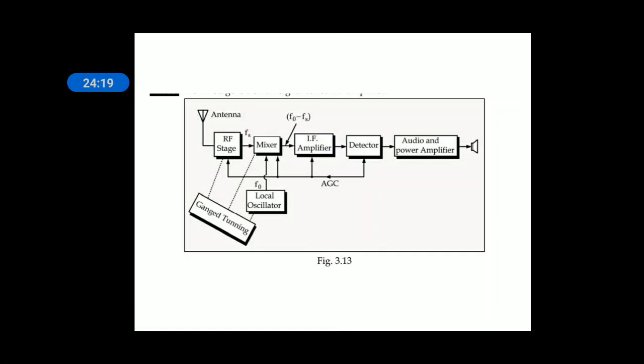When a strong signal is entering through the antenna into the RF stage of a receiver, as it is already strong, it requires less amplification. That means amplification should be decreased. Who will do it?